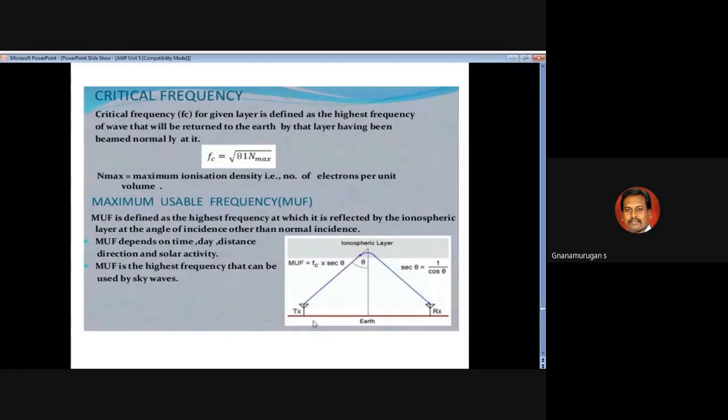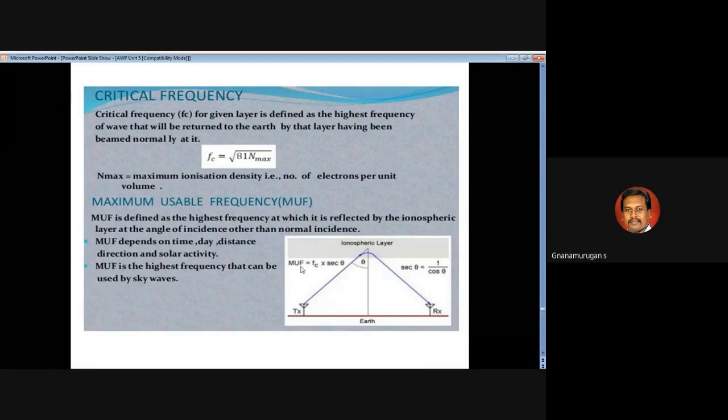So this is a diagram. You transmit the electromagnetic wave to the ionosphere and it is reflected to the earth for the receiver. You can calculate this angle of return back to the earth; that is called the maximum usable frequency.